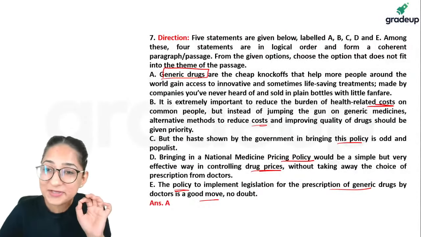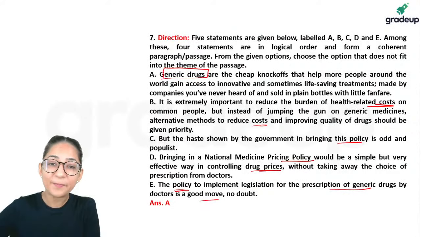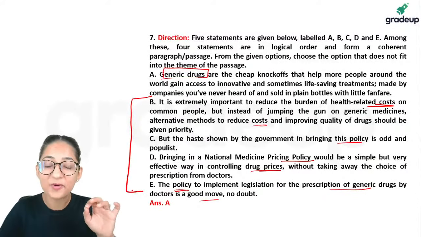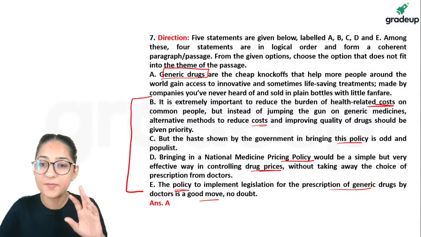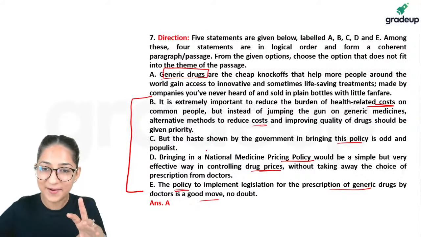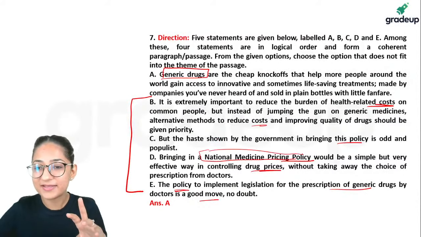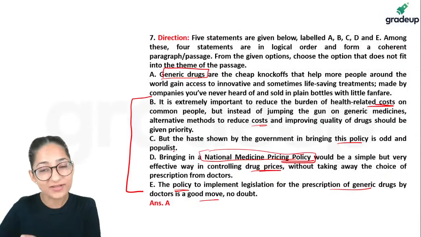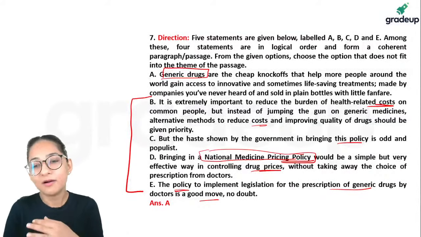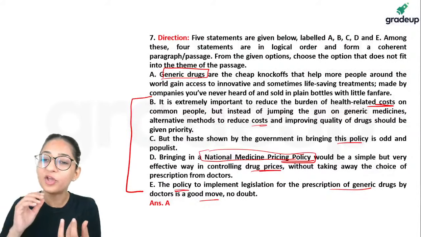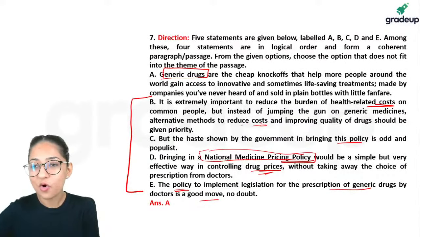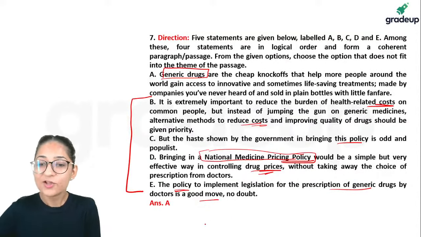So it is going to be option A, because notice one thing. All 4 of them are talking about a policy that the government has introduced, which is this one, National Medicine Pricing Policy. All 4 of them are talking about national medicine pricing policy, wherein we are talking about the costs as well, right? We have prices, costs, right? So we are talking about that, but